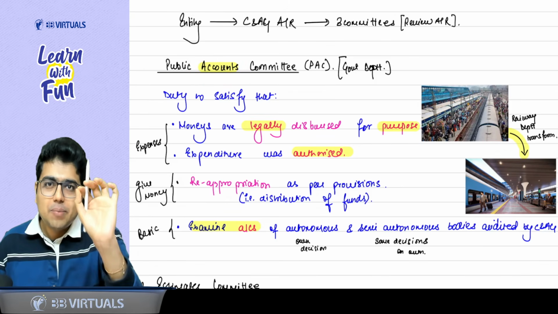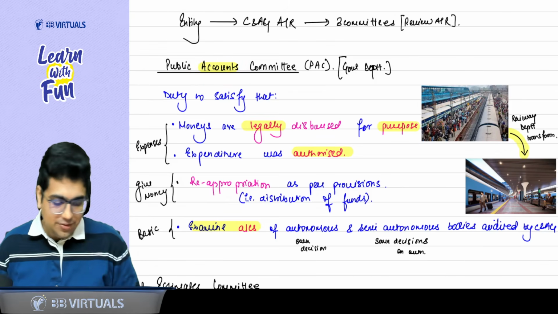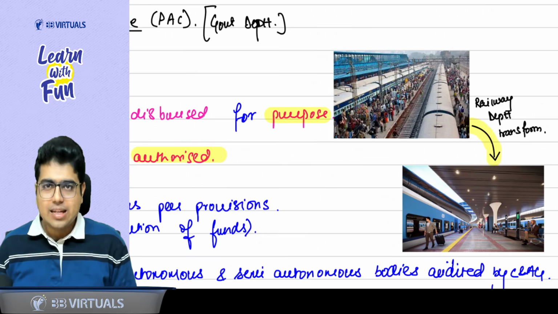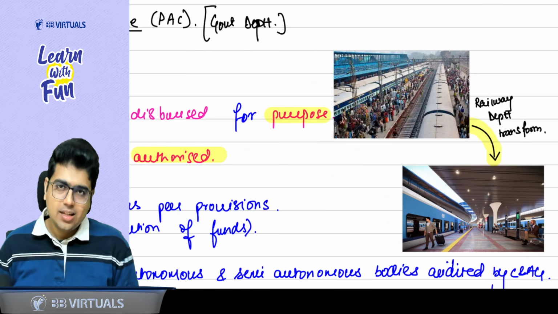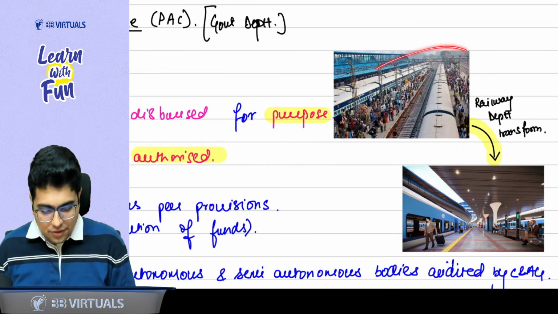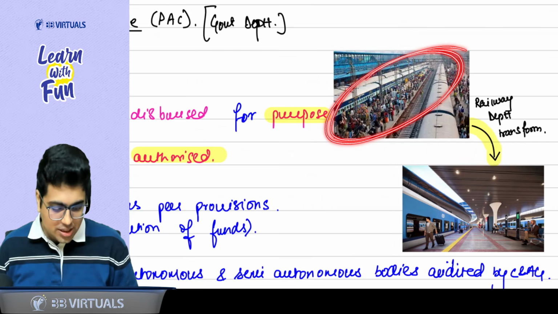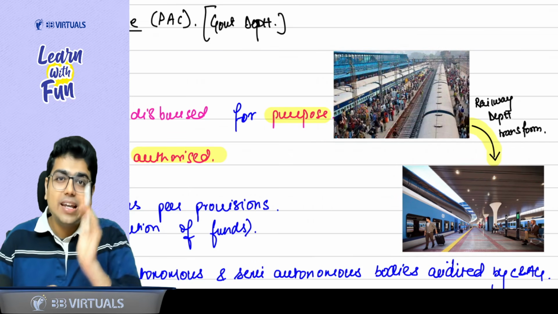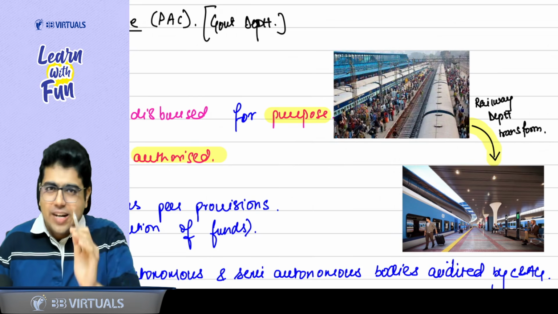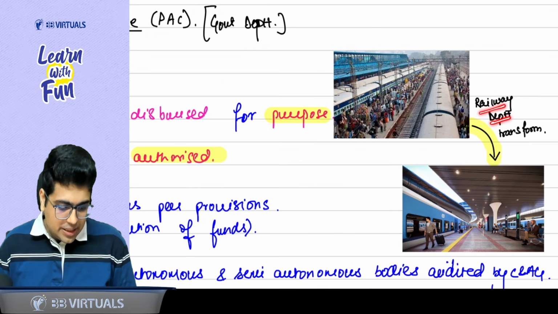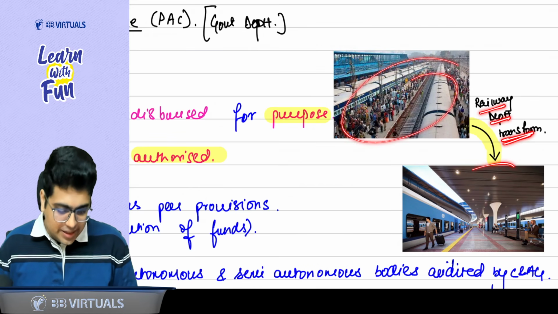What does the Public Accounts Committee do? Let's understand with an example. You know India's railway infrastructure. The current railway infrastructure is like this. Now, if we want this infrastructure to improve, who will have to improve it? The railway department. Only the railway department can transform the Indian railways.